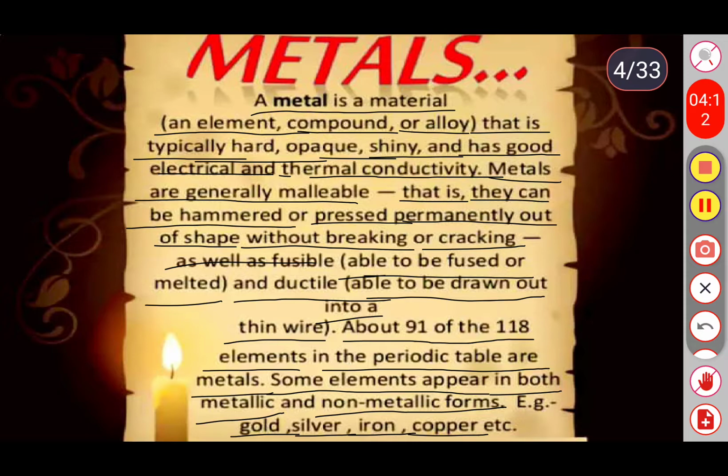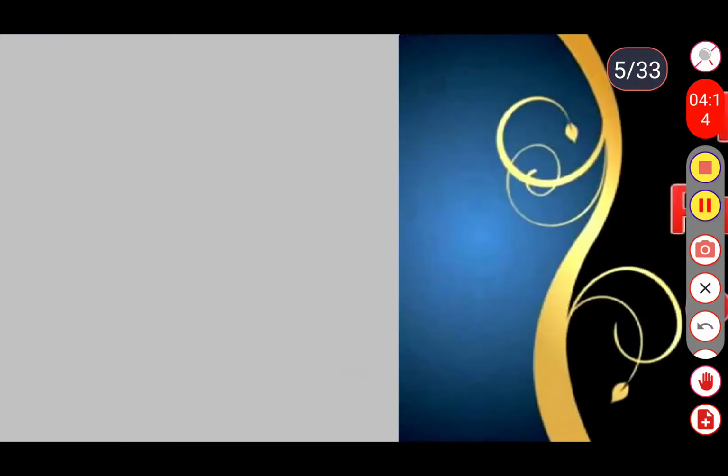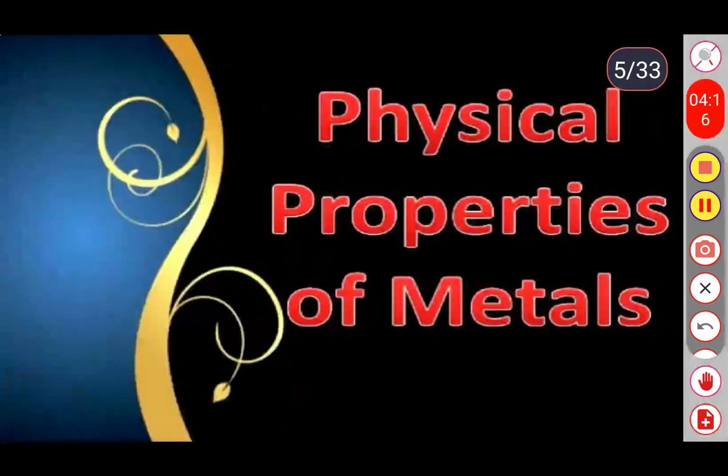Let's see some physical properties of metals. Later we will discuss the chemical properties: how the metals react with the non-metals, how the metals react with oxygen, and how the metals react with acids and bases. Okay, let's see the physical properties of metals.